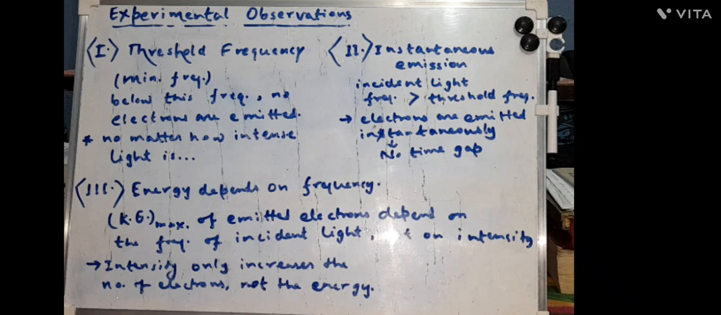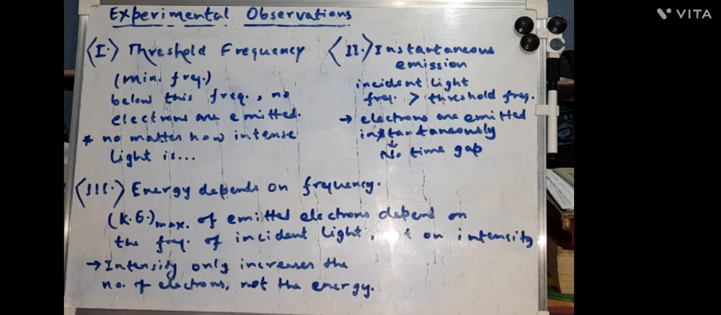And the second crucial observation was instantaneous emission. The classical theory had explained that there would be a time gap because electrons absorb energy gradually, not instantaneously. But the experiment told us that if the incident light frequency is greater than the threshold frequency, then electrons are emitted instantaneously. So there is no time gap. Second slap.